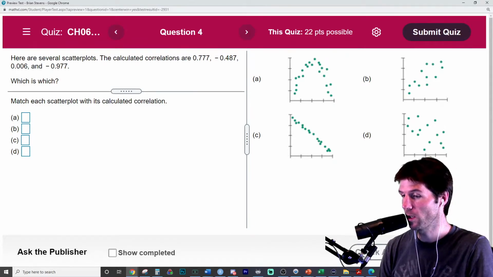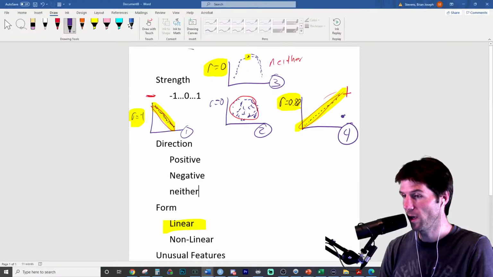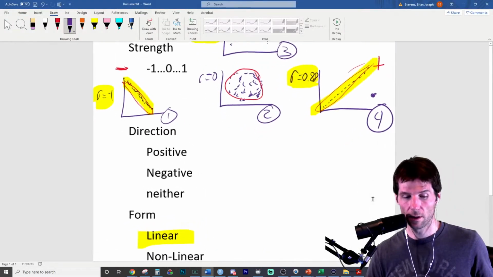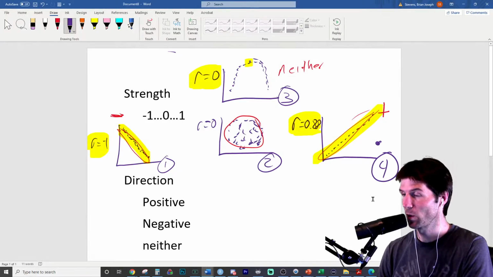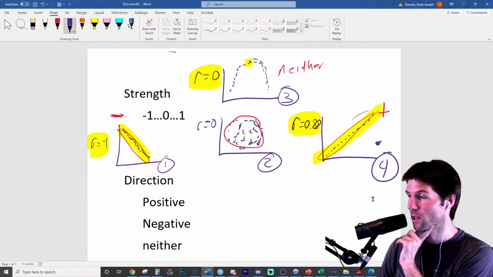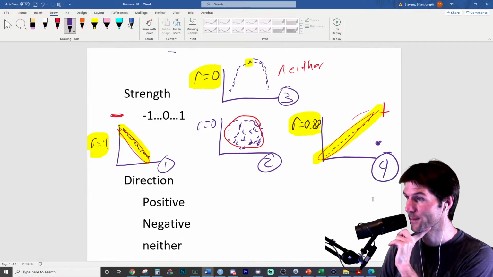I'll bring up our help screen we did earlier, and we've got a little bit of help right here on the screen. The lowest value of correlation possible is what? The lowest possible value of correlation is what?